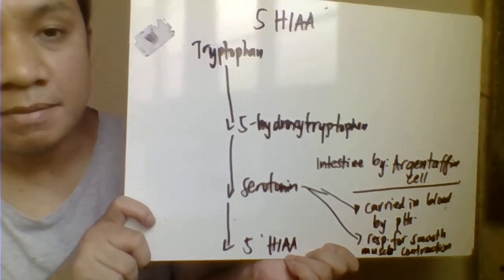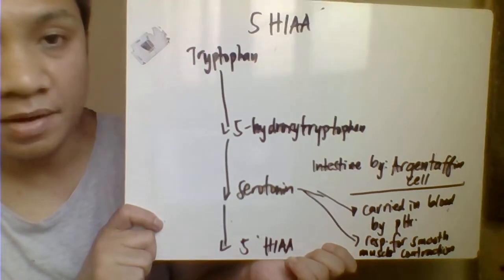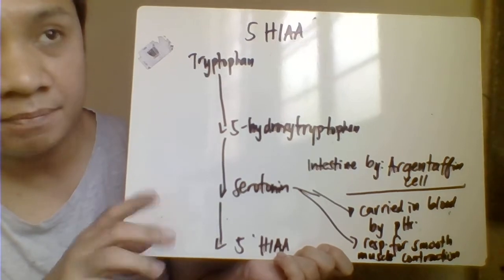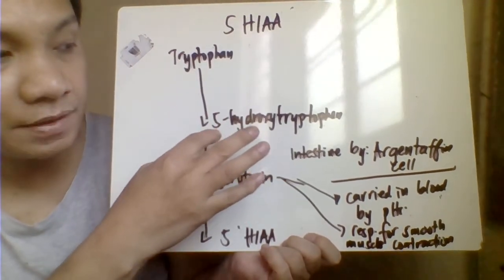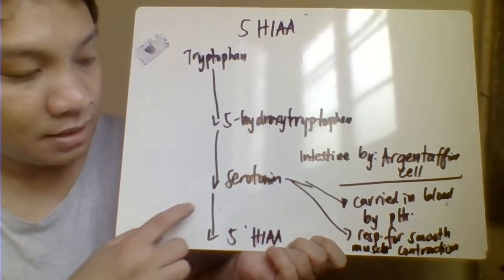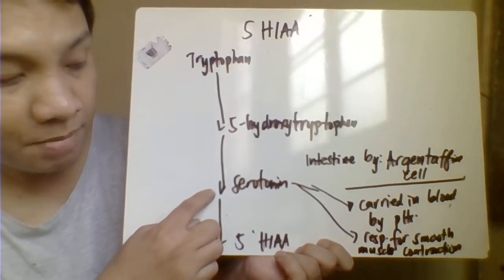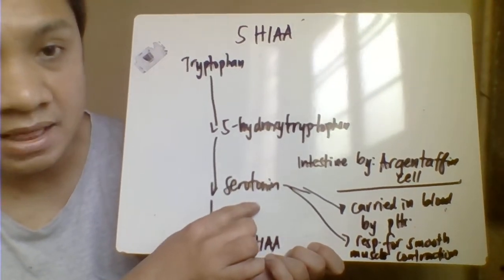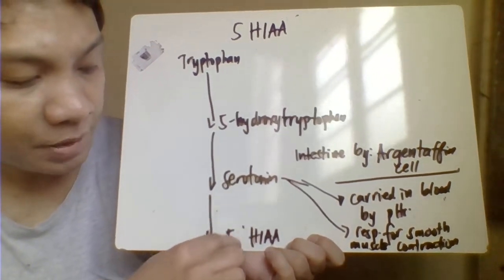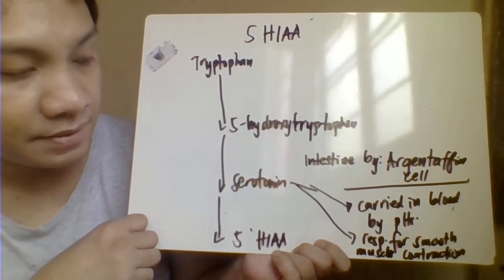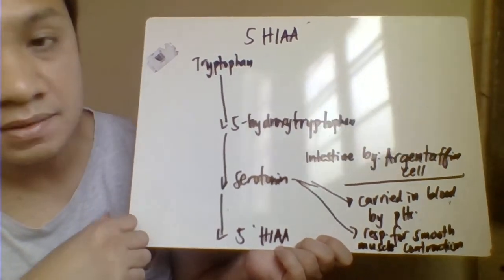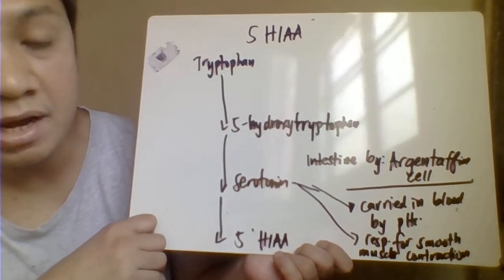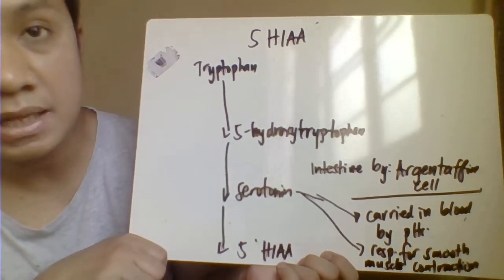Okay, the next one, we have here the pathway related to your tryptophan. We have your 5-hydroxyindoleacetic acid. Okay, normally your tryptophan is converted to your hydroxytryptophan, then you have serotonin. Your tryptophan in your intestinal tract will be acted upon by argintophene cells that will be converting that one to your serotonin. And once you have your serotonin, it will be converted to your 5-hydroxyindoleacetic acid. Okay, your serotonin is once converted by your argintophene cells here from your tryptophan that will be carried to your blood, basically by your platelets.